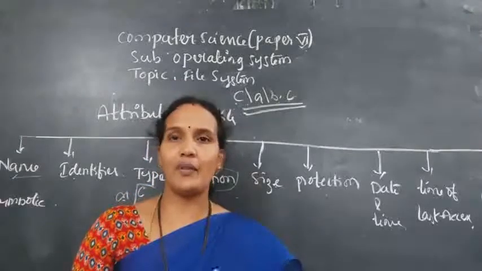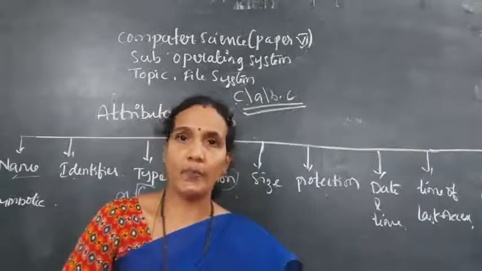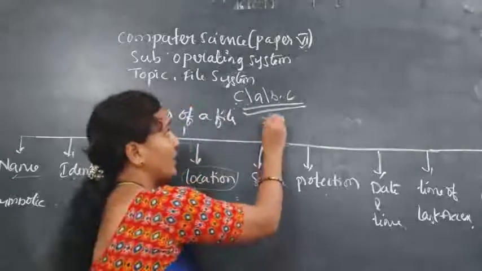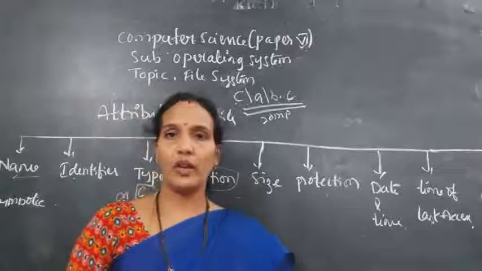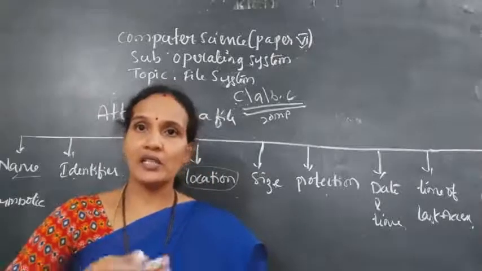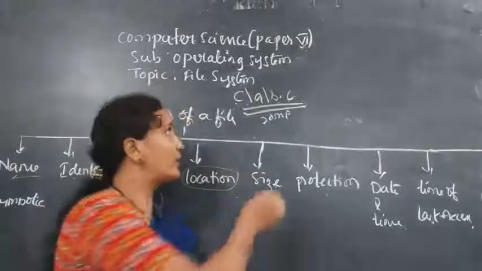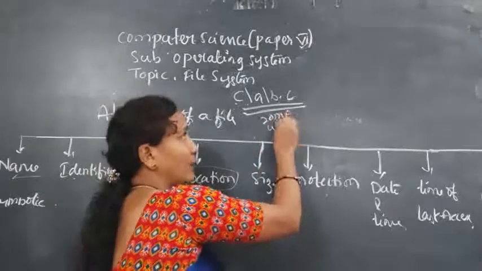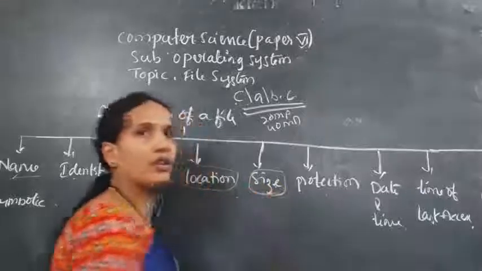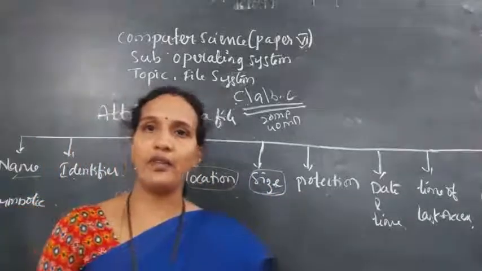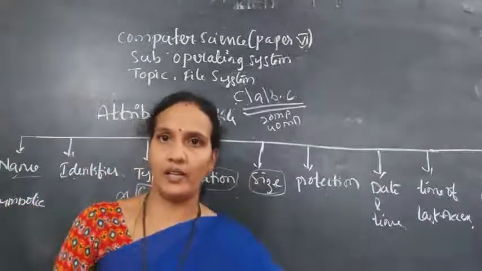For example, today I have created one file, a.c. The size of a.c is only 20 MB, and tomorrow I have updated it. So the size of the file may grow, from 20 MB it may increase up to 40 MB. So the value of this attribute is not fixed. Whenever you modify, the size of the file may increase or decrease.